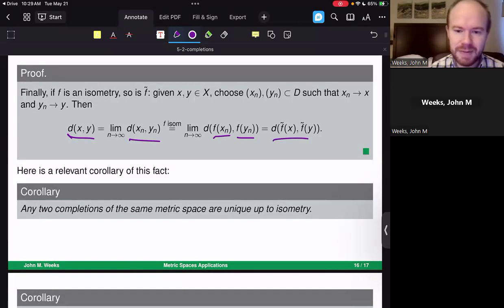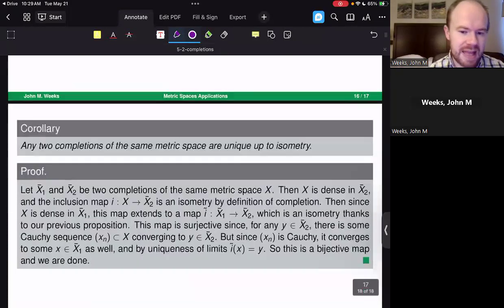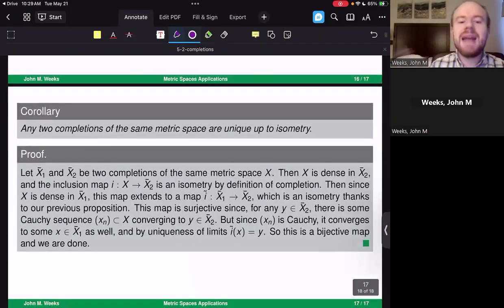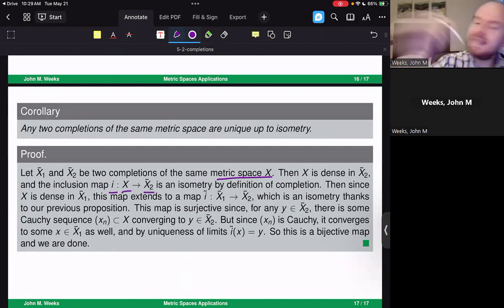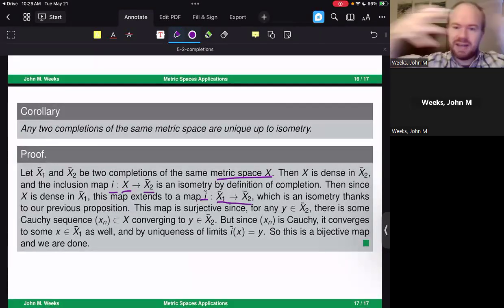A corollary of this fact, which is important, is that any two completions of the same metric space are unique up to isometry. And that's because we can make two embeddings into any two completions for the same metric space. Particularly the inclusion map of x going into each of the two completions, x1 bar or x2 bar, gives us something that's an isometry. By our previous proposition, i tilde then becomes an isometry when going into the completion x1 bar. In fact, it's an isometry that is injective, that you can go through and show that.